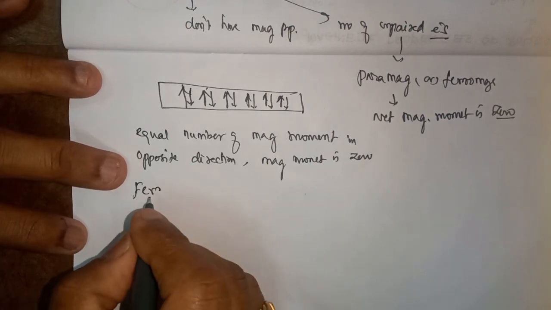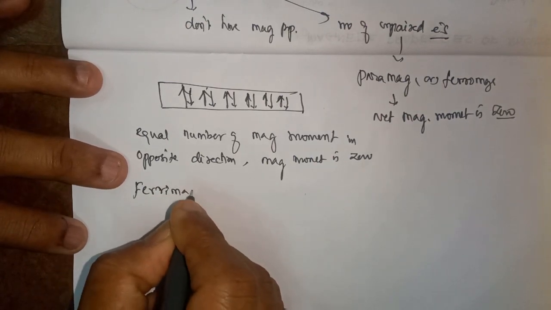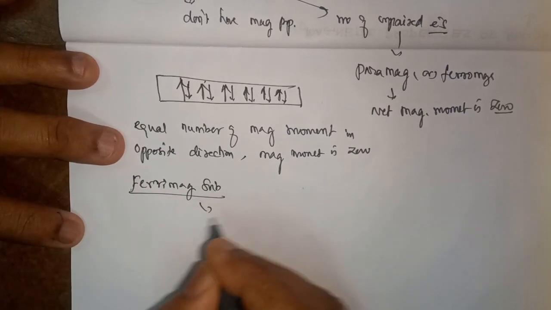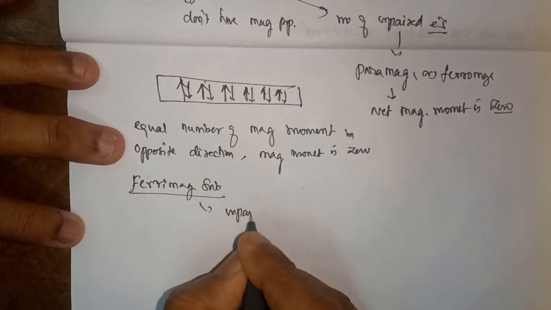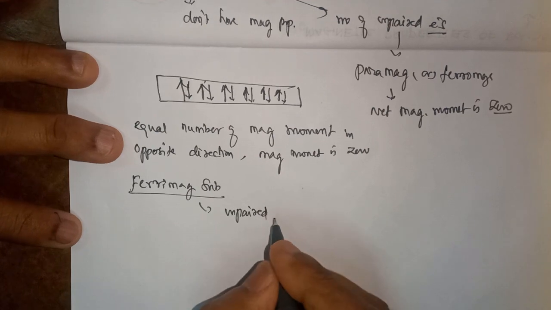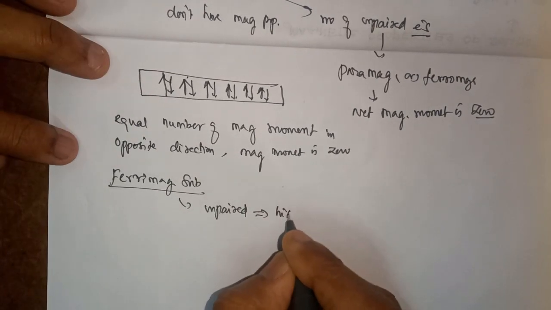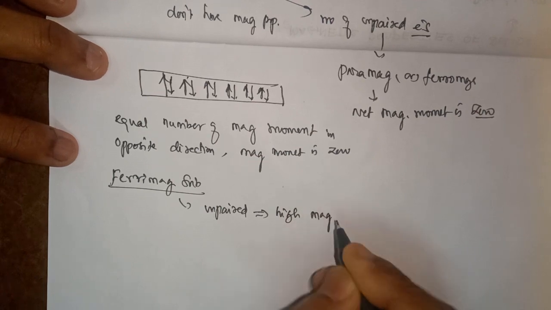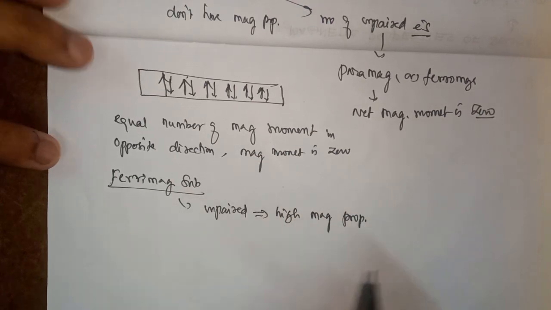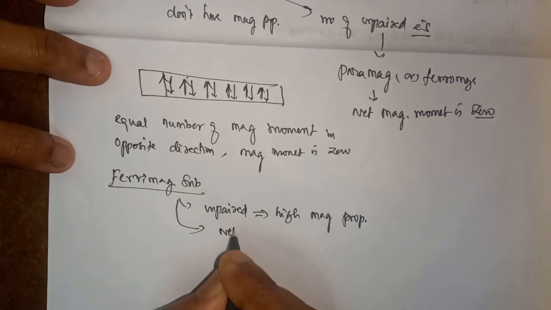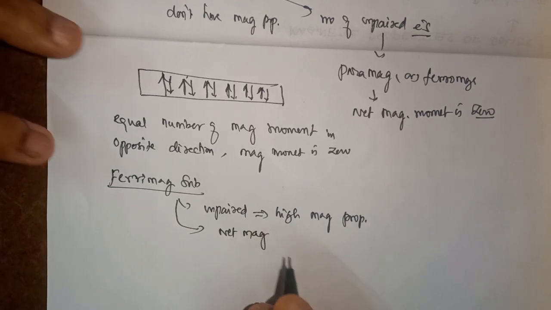Then I come to ferrimagnetic substances. Here also there are a number of unpaired electrons. If it has a number of unpaired electrons, what do we expect? This will show high magnetic property. But actually what happens? It shows a net magnetic moment. What does net magnetic moment mean?